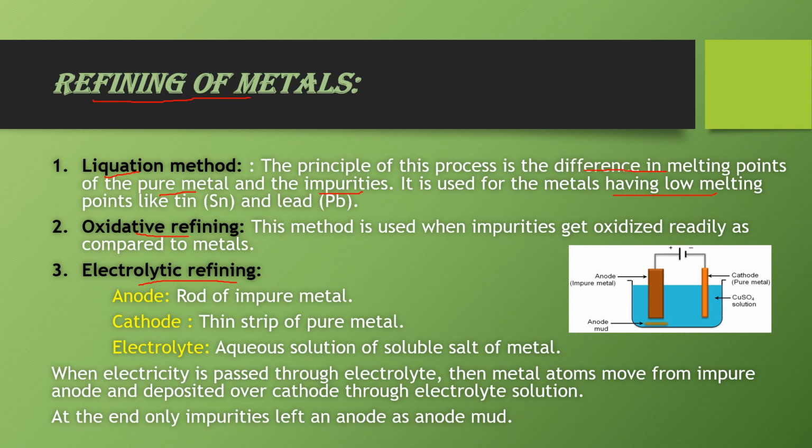In this method, see the figure, we take the impure metal as anode. This is the rod of the impure metal and this is the thin strip of the pure metal. We take it as cathode. Now, and the soluble salt of metal is taken as electrolyte. So anode is rod of impure metal, cathode is thin strip of pure metal, and electrolyte is aqueous solution of soluble salt of metal. When electricity is passed, metal from the anode comes to the solution converted into ions, and these ions then get deposited over the cathode in the pure form, and by the end of the process only impurities left behind here in the form of anode mud.